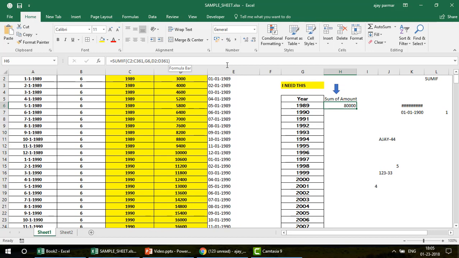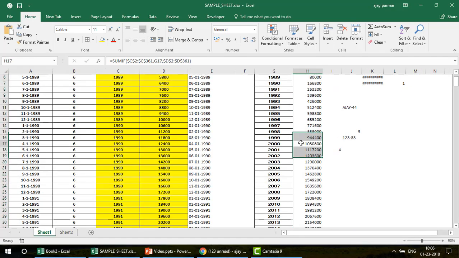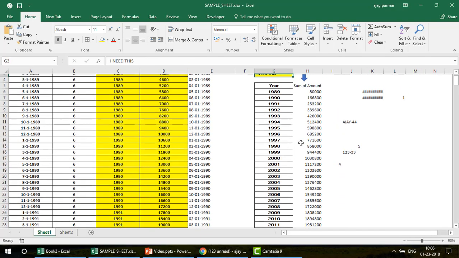We got the 80,000. Now when I drag this, I simply want to freeze the ranges, so make sure you use F4 to put the dollars. The ranges should not change, but the criteria should change, because when I drag this down, it should be 1990, 1991, and so on. So that G6 should change to G7, G8, G9, and so on, right? So I drag this, and finally we got the answer. You can see that we have got all the values.